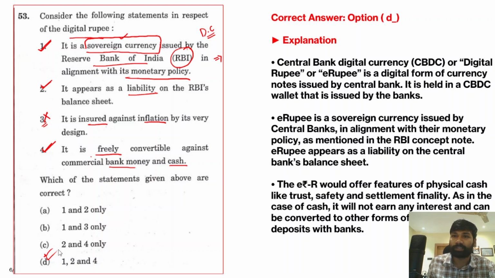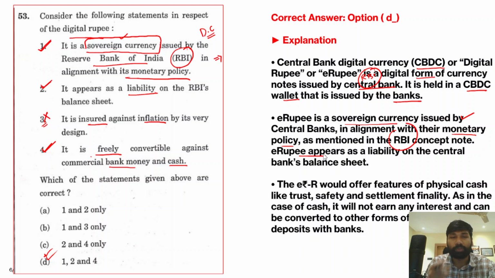Now if you look at the explanation very briefly: central bank digital currency or digital rupee or e-rupee, so multiple names. It is a digital form of currency which is being issued by the central bank, in this case the Reserve Bank of India. It is held in a central bank digital currency wallet that is issued by the banks. As I've already told you, it is a sovereign currency issued by the central bank, that is RBI, in alignment with the monetary policy. And price stability and controlling inflation are the key functions of the monetary policy, as mentioned by the RBI's concept note.